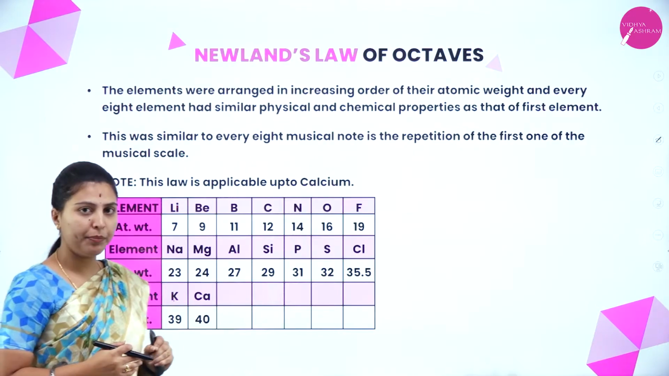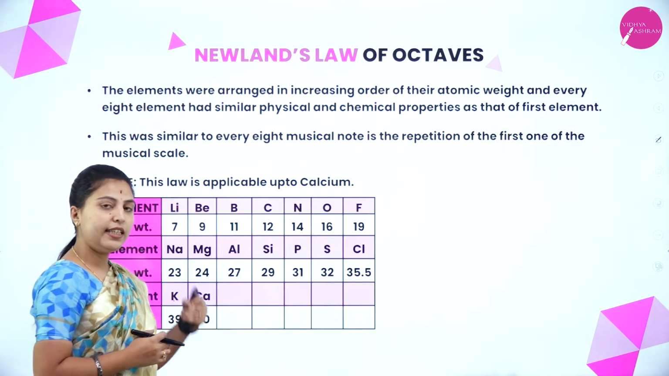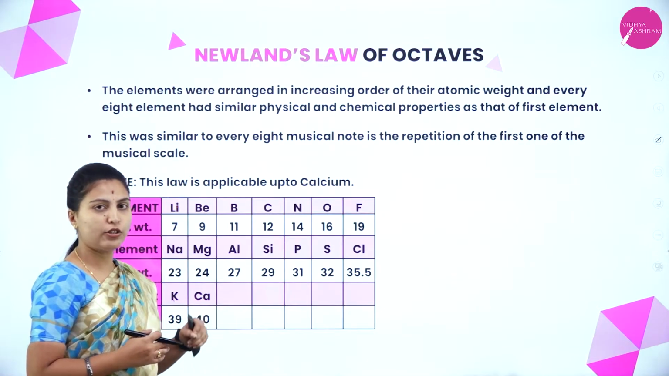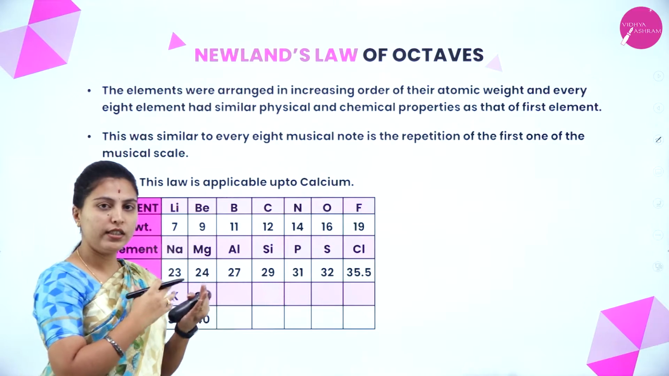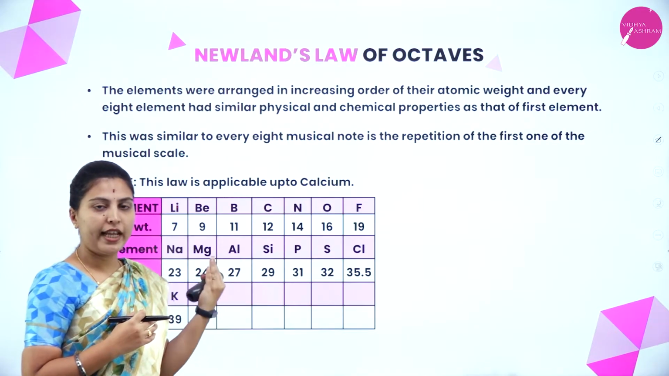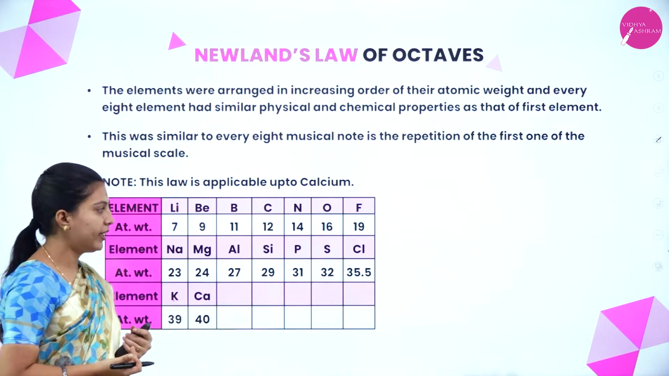If you see the modern periodic table, the similarities of the elements can be seen in the modern periodic table also. What they have done means, they have taken all the points from the previous experiments and later they have developed the modern periodic table.